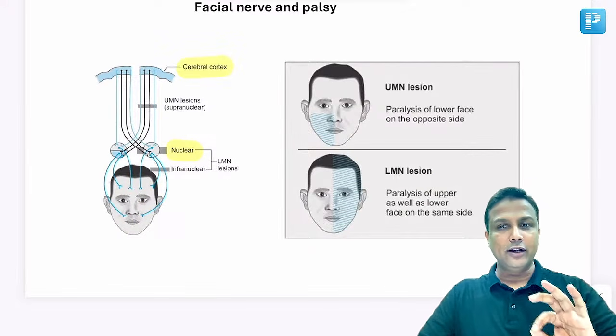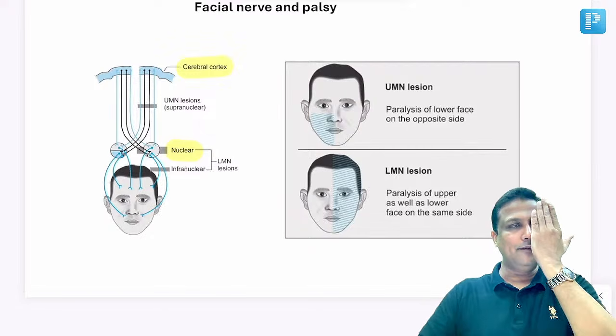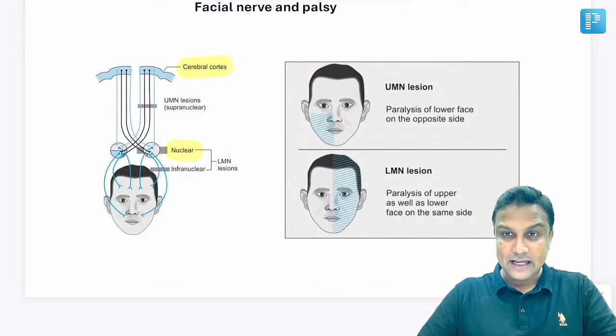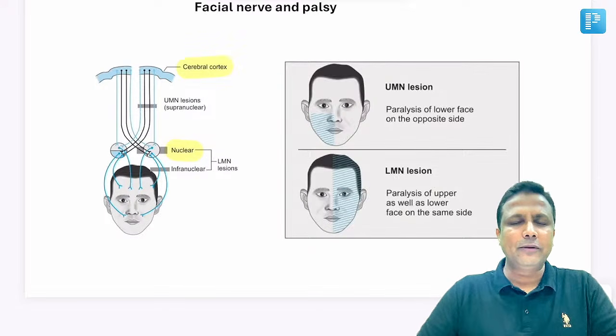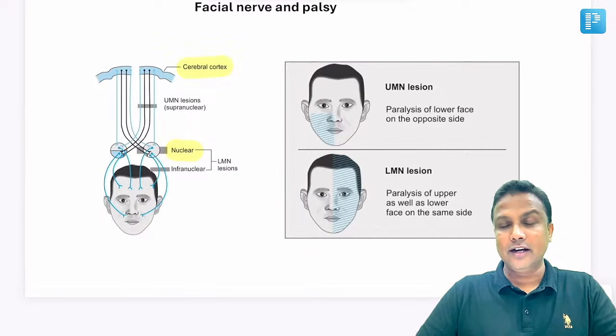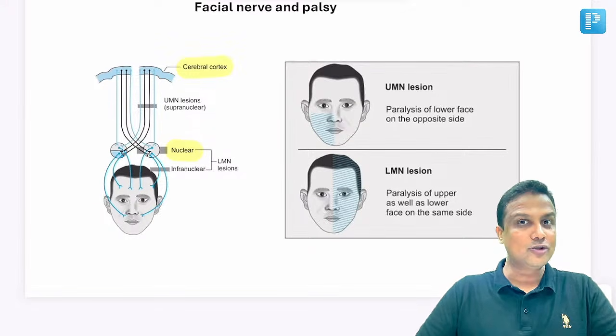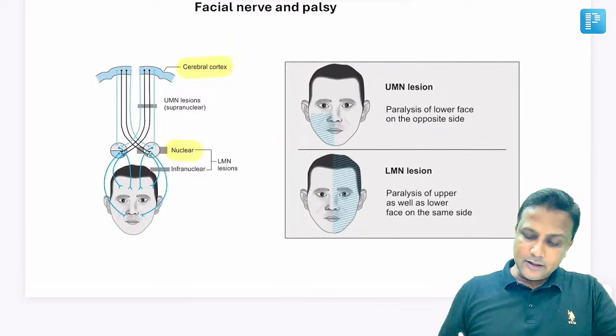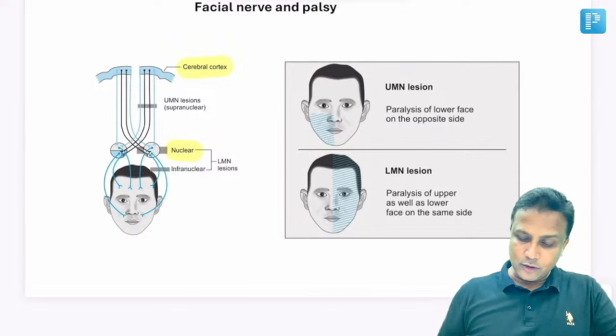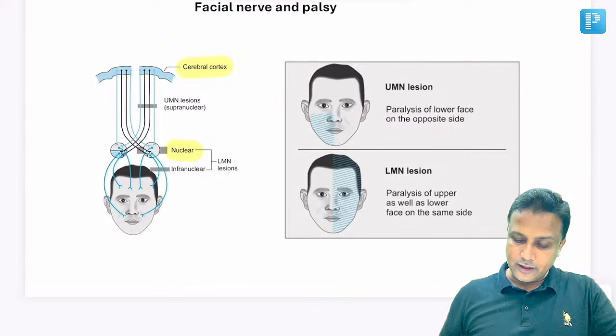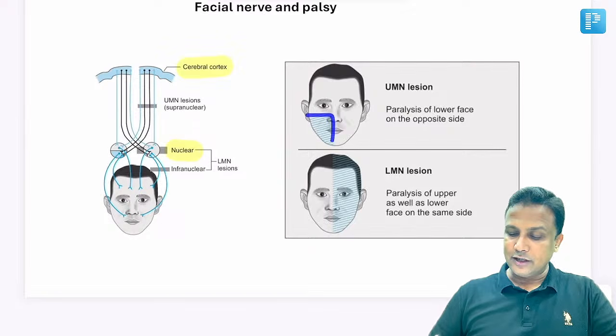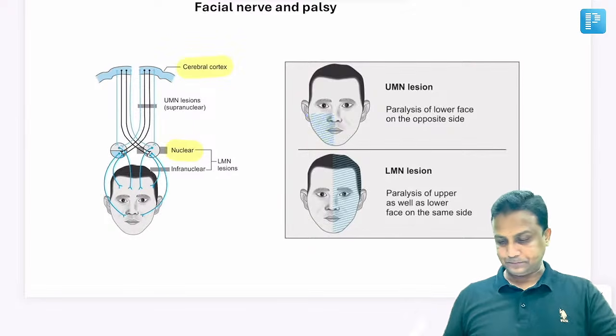If lower motor neuron is gone, then the entire half of the face will be paralyzed on the same side. I'm telling you from the beginning of this session, LMN, it is always ipsilateral. Sir, अगर मान लो कि UMN, upper motor neuron lesion is there, then what is going to happen? Contralateral side, only lower half of the face is gone, sir. Opposite side, only lower half of the face is gone.